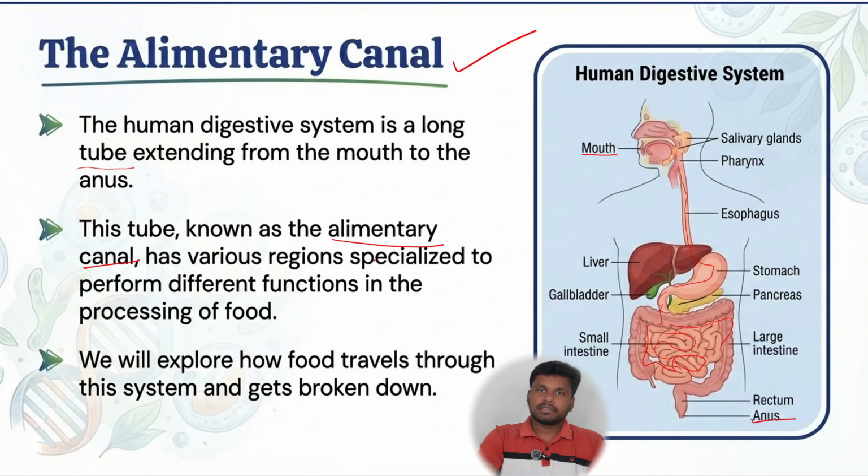Along with this tube, there are so many accessory organs which are not directly involved in the tube, but they make a change in the process of digestion, like the liver, gallbladder, pancreas and all. They are beside the tube and they are helping in the process of digestion. They perform different functions in the processing of food. So let us explore how the food travels through this system and its breakdown.